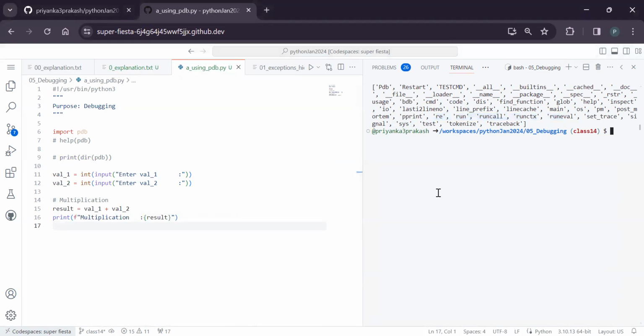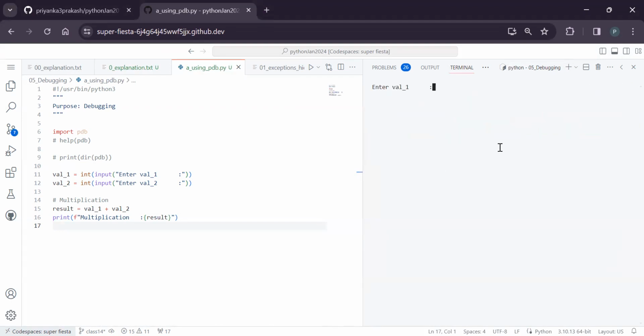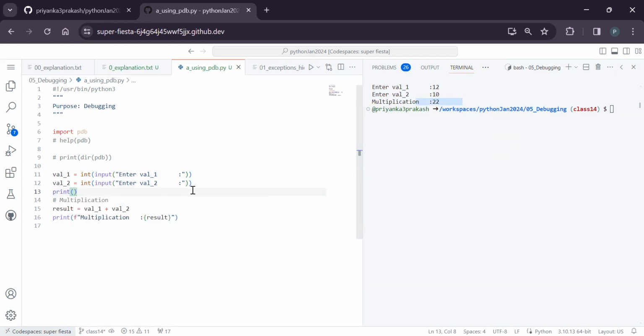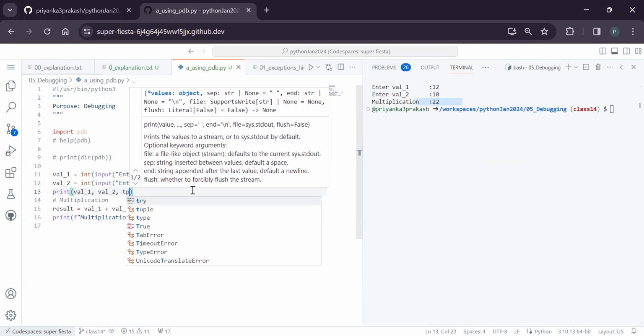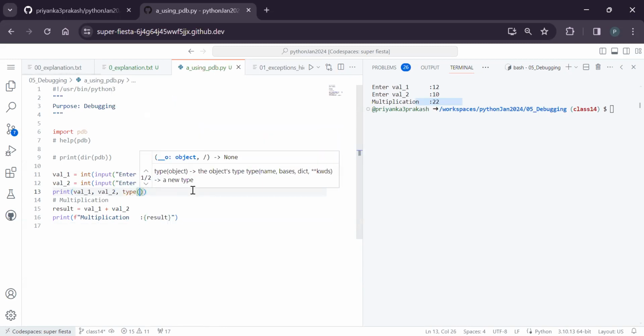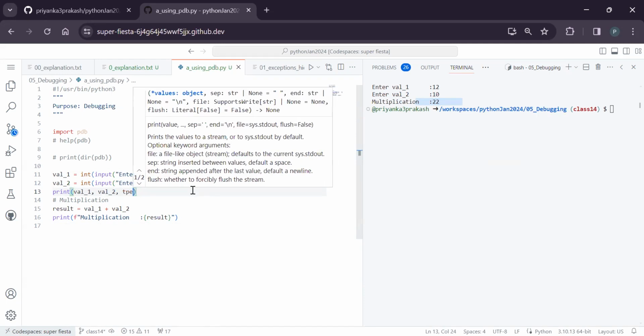If I do it like this, how do I know what went wrong? If I rerun the same program, it asks for values, 10 and 12. 10 into 12 means 120 you should get, but I'm getting 22. How do I know? If I use print statements, every time I need to write a print of value 1 and value 2, and if you want to know the type of it also, we need to write those individually.